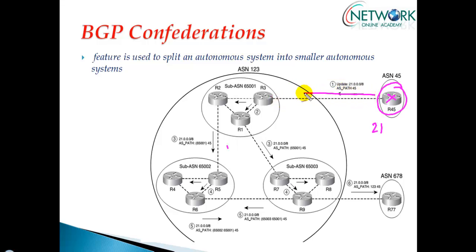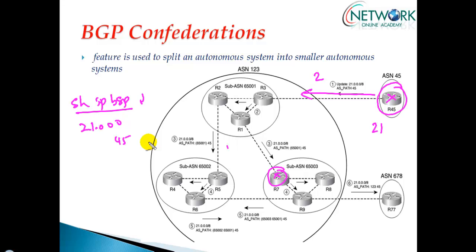Now it's going to receive the route 21.network. Router 3 is going to receive that route. It is going to pass it on to its internal BGP neighbors, and then this internal BGP neighbor is going to pass it on to its confederation external BGP neighbor, which means within the AS, within my main AS, it's going to pass on that network information. Now if you verify with show ip bgp, normally in our labs, you'll see this 21.network on this router as 45.